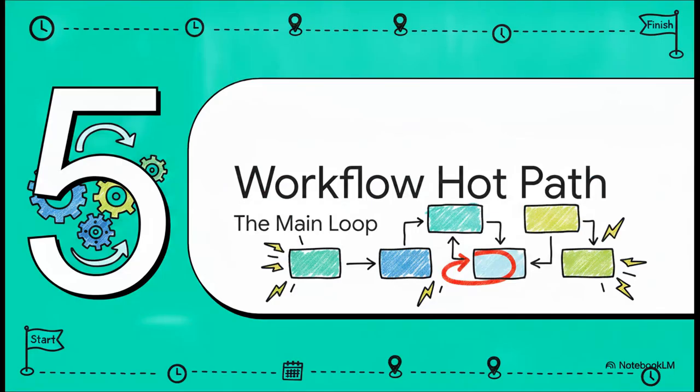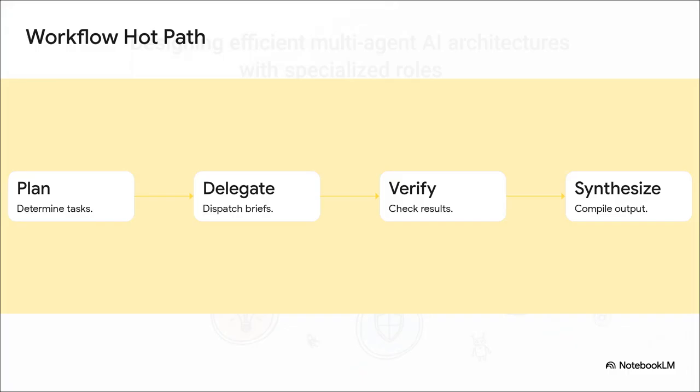Section 5. The main workflow hot path. Okay, let's actually walk through a day in the life of this flow. The orchestrator, GPT 5.6 Sol, is in the driver's seat. Step 1 is the plan. The orchestrator figures out exactly what needs to get done. Step 2 is delegate, pushing those specific tasks out to the team. Step 3 is verify, where it checks the work as it comes back. And finally, step 4 is synthesize, putting the whole puzzle together. This loop right here is the heartbeat of the entire architecture.